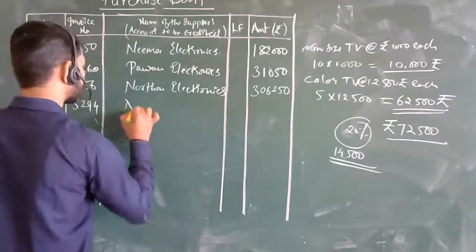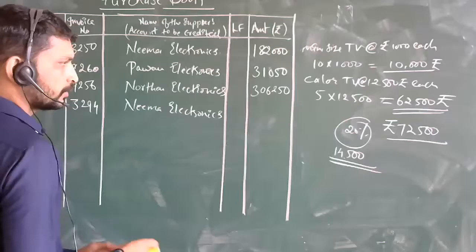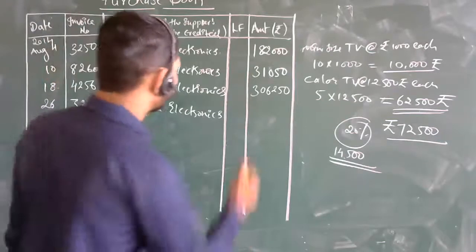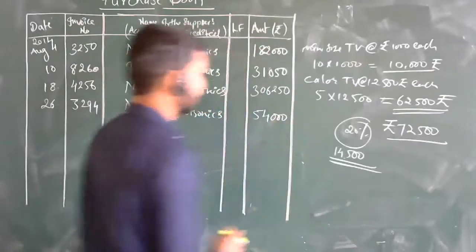Remove this amount and tell me what is the remainder. So 58,000... no, 54,000. Check it out. 54,000.